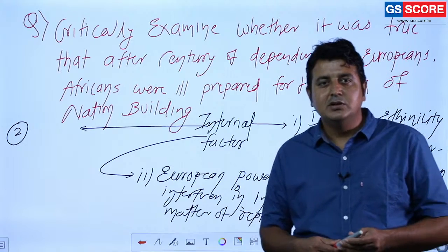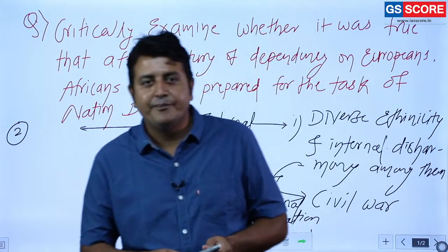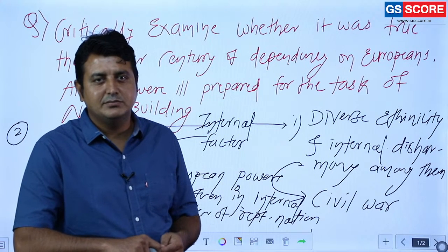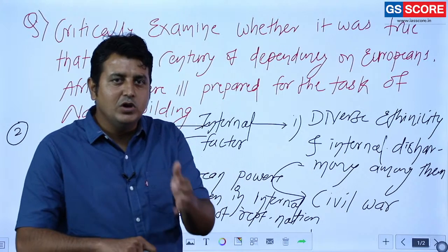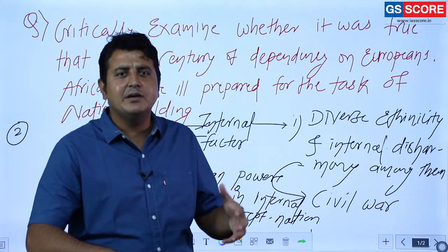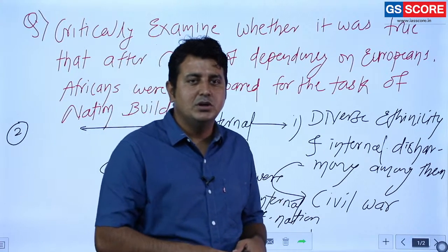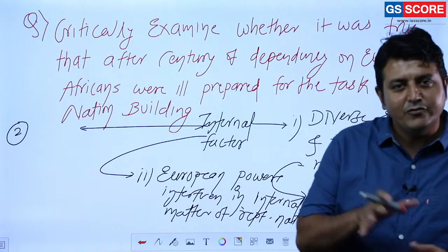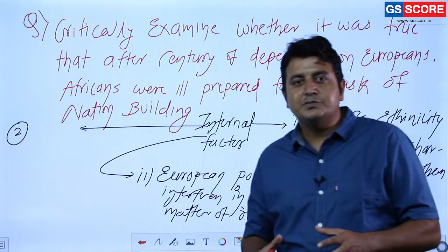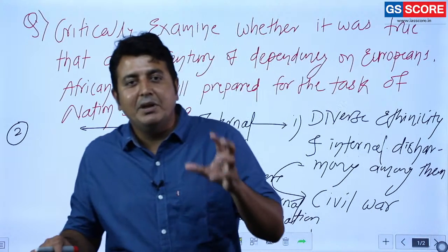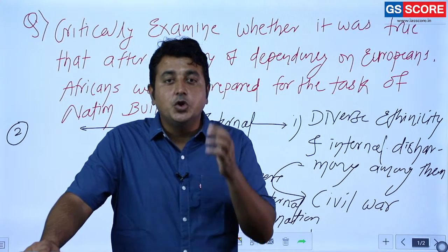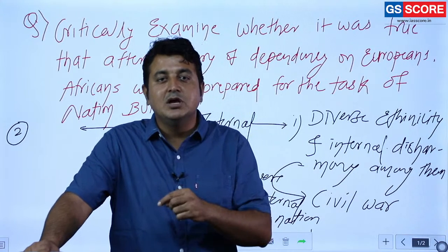Recently, there was a birth anniversary of our first Prime Minister. What did he do after independence? His focus was fully on the establishment of education institutes. So many IITs, IIMs and everything were established. Why was it so? Why did we focus on primary education? Why did we focus on secondary education? Because we knew that economy is an important aspect, but to run the economy, to make a nation strong, what is required? Human resource. And that human resource, if it is